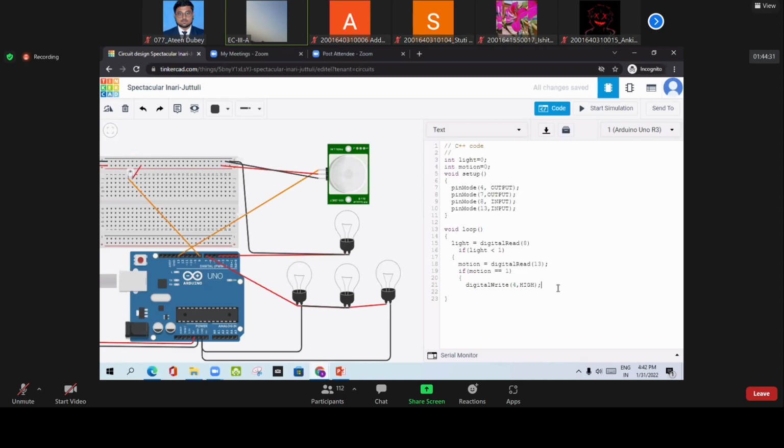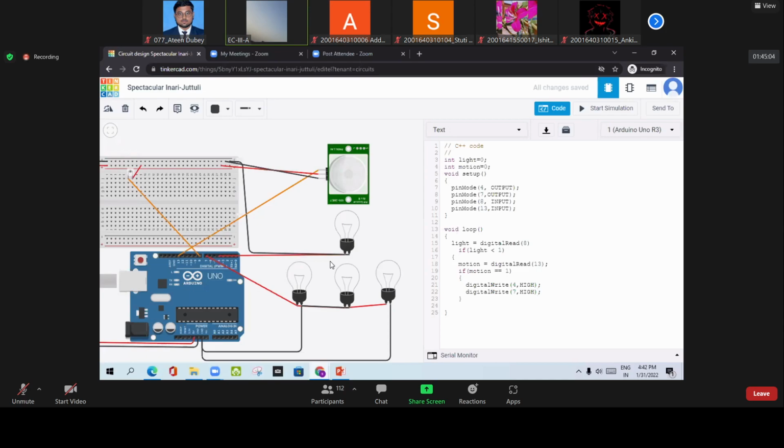And next we will have digital write, all bulbs should turn on, and here 7 means the 3 bulbs will be high, given 1. Else, bracket close, means if there is motion, all bulbs should turn on.